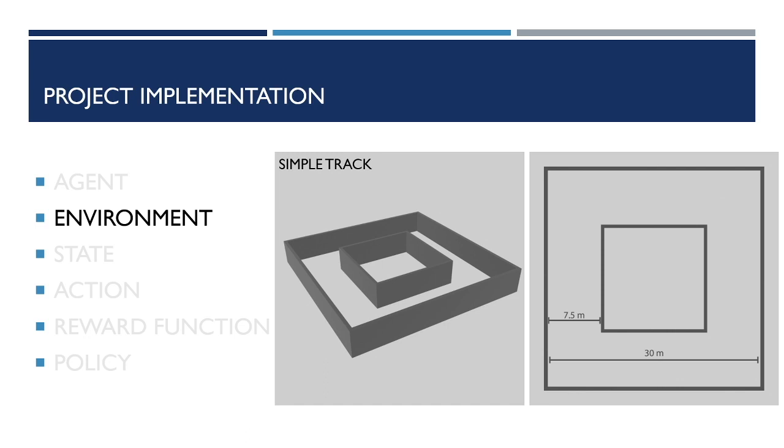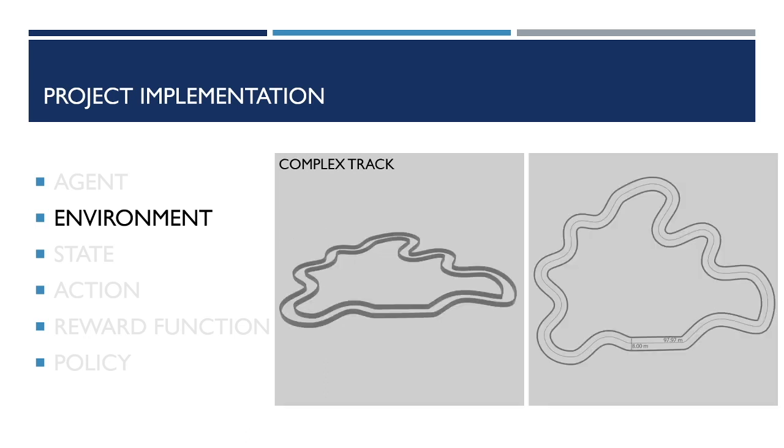The idea behind this track is that the agent can learn in a simple track, so it will learn in an easy way. And this track is run clockwise and counterclockwise, so the agent will learn to turn left and right depending on the position. And there is another track that will be used for testing purposes, so the agent will be trained on the simple track and tested on the complex track.